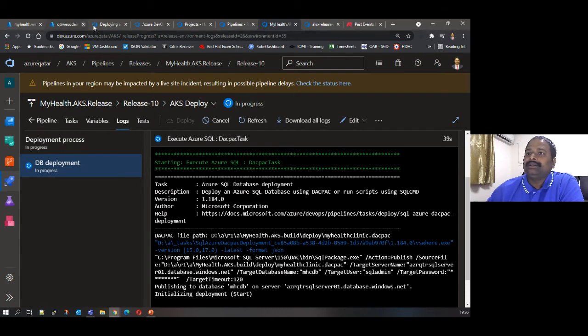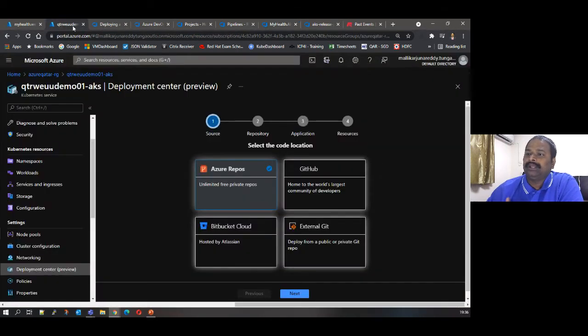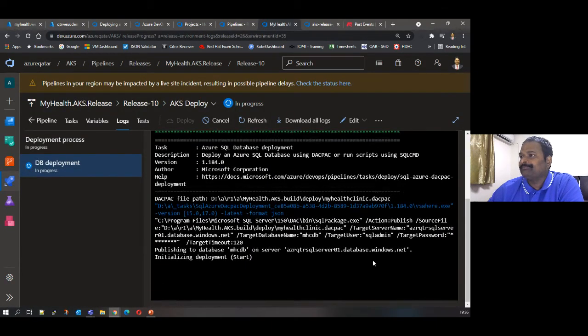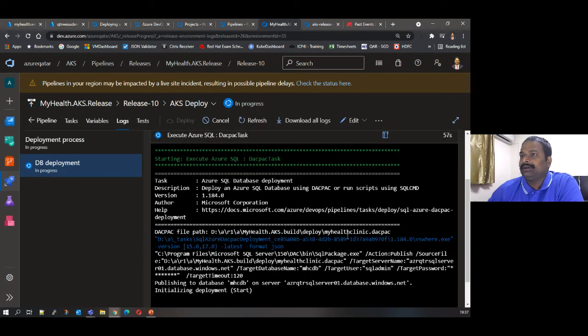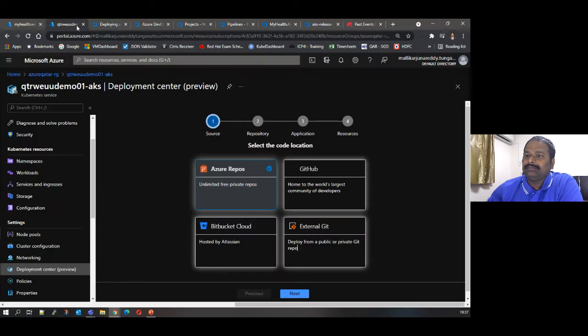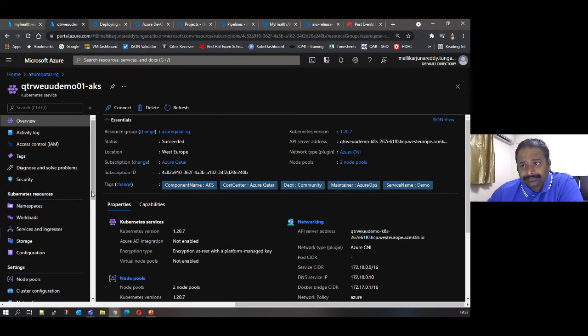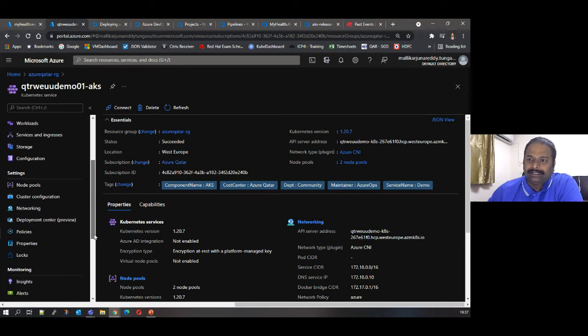Let's wait for this so that it will be a continuation. I think this database SQL task will take some time. So what I was saying about AKS: this is your AKS cluster. Let's say you don't know how to create your pipeline, you have your source code and want to create a pipeline to deploy onto AKS. So how do you do that?